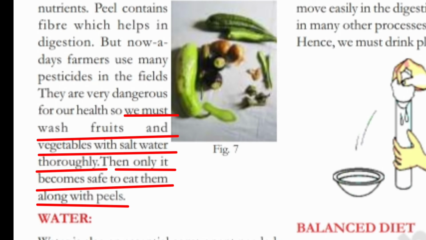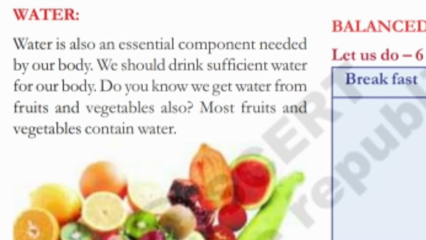But nowadays farmers use many pesticides in the fields. They are very dangerous for our health, so we must wash fruits and vegetables with salt water thoroughly. Then only it becomes safe to eat them along with peels.